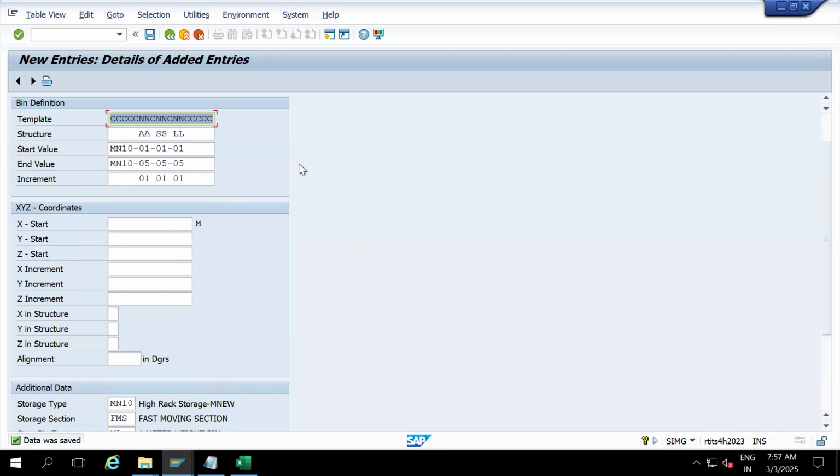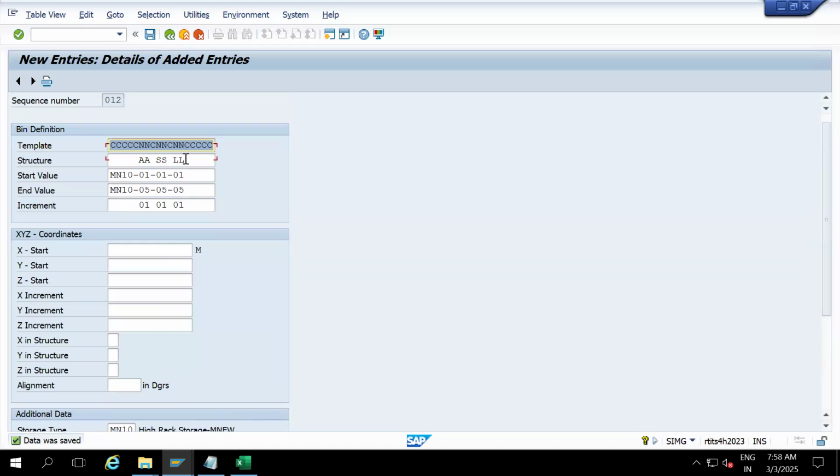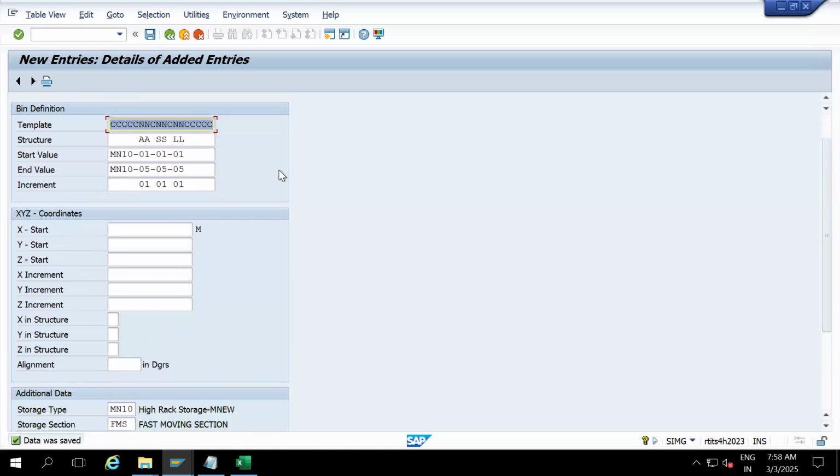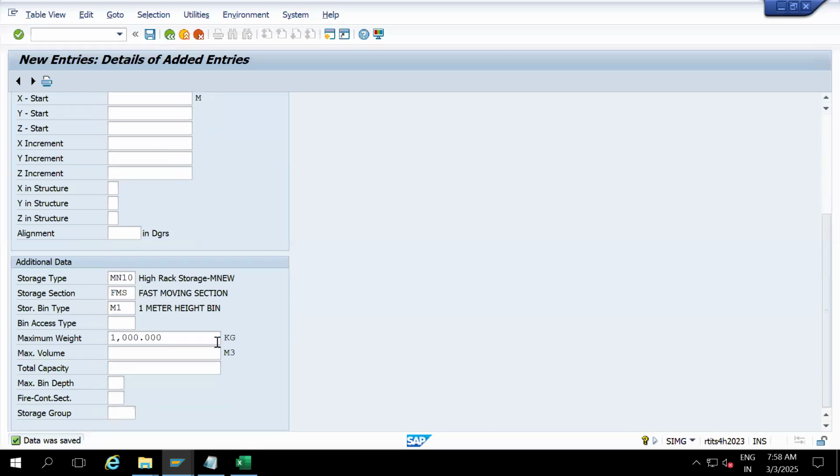So for the storage type, AL, stack, level, we can also give more than two digits, right? Yes. Suppose you have 100 ALs. 100 means 3 digits. So you can give 001, 002, up to 999. You can increase the digits. Understood. Is it mandatory to give weight? Not mandatory. If you want to restrict the weight, yes, you can give the weight to the storage bin type. It's not mandatory.